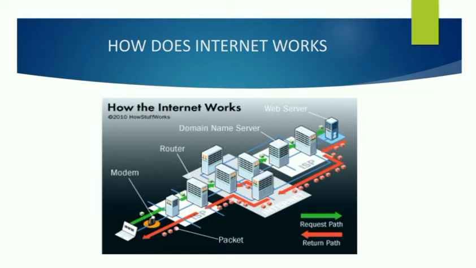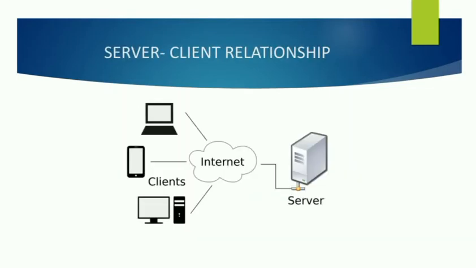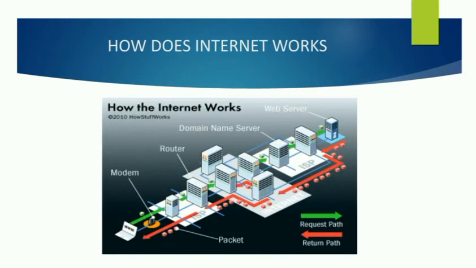Let's see how the domain name server works. Domain name system, let's explain with an example. Let's assume www.google.com, in which google is a domain name. Then .com is a TLD, a top level domain. The top level domain is the last part of the domain name, which can be .in, .org, .co, which differs for different organizations.